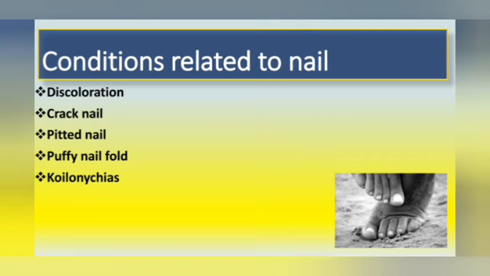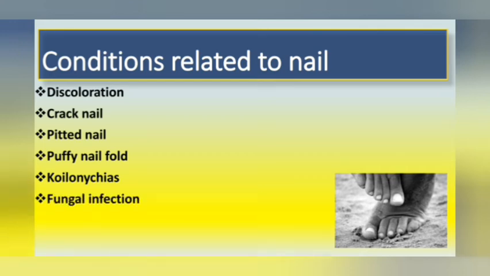Koilonychia, hollow nail. In early childhood, the nail plate is relatively thin and may show temporary koilonychia. In koilonychia, there is a reverse curvature in the transverse and longitudinal axis, giving a concave dorsal aspect to the nail. Most prominent in the thumb and great toe, common in infancy.